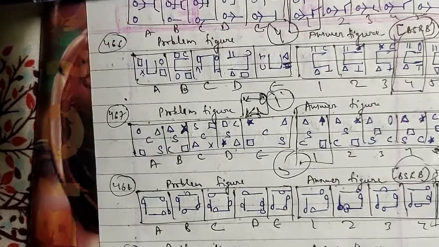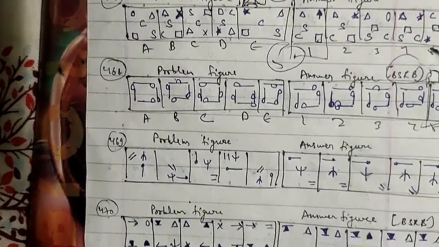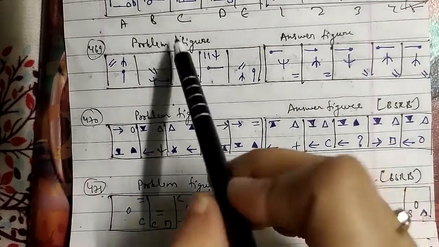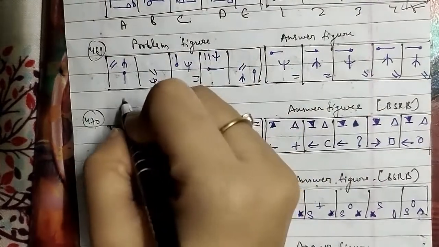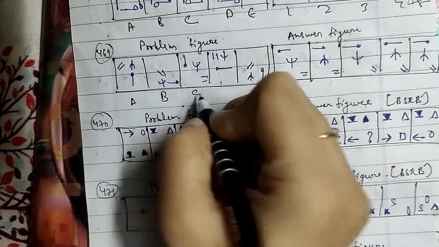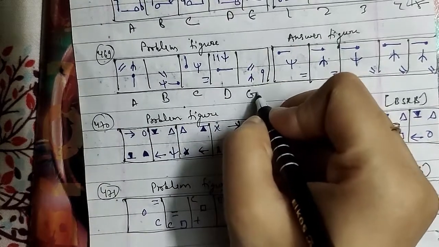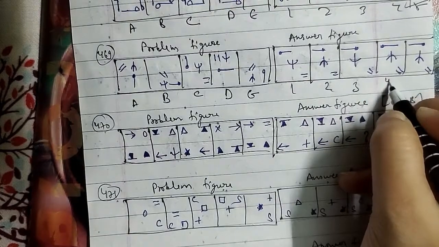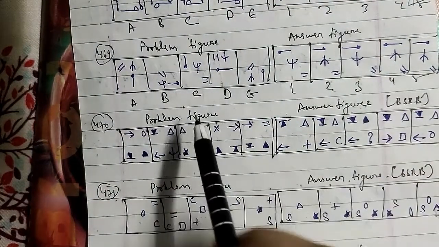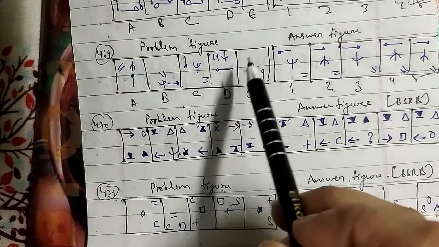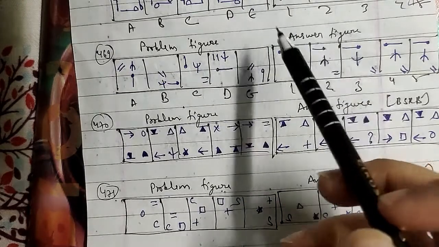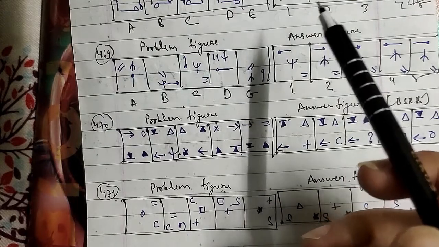Let's go ahead with another one, that is your 469th question of the session here, with the problem figures and the answer figures named A, B, C, D and E, and we have 1, 2, 3, 4 and 5 respectively. So here the equal signs rotate 90 degrees anti-clockwise, 45 degrees anti-clockwise, 90 degrees clockwise, 45 degrees anti-clockwise, and